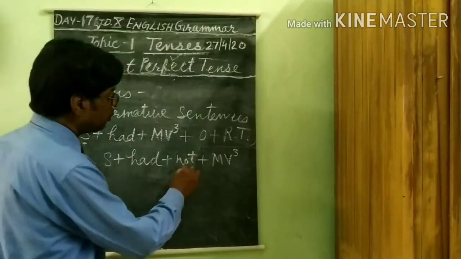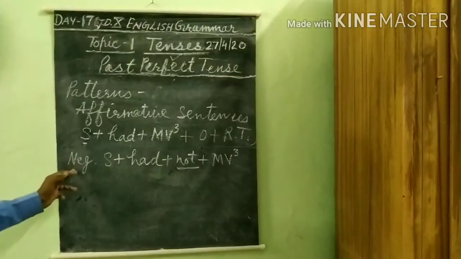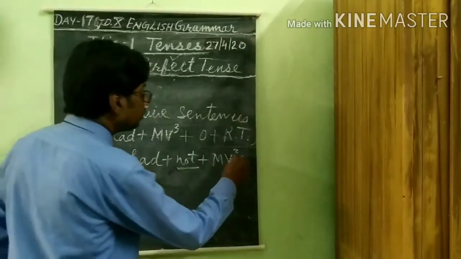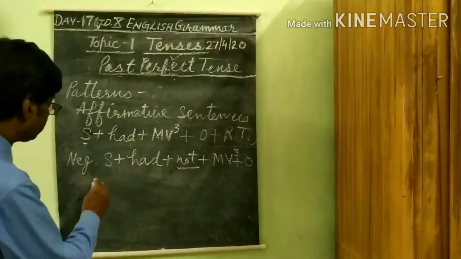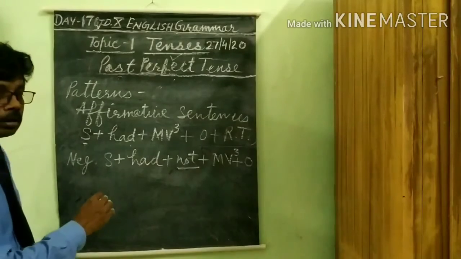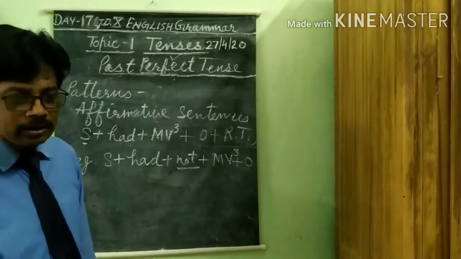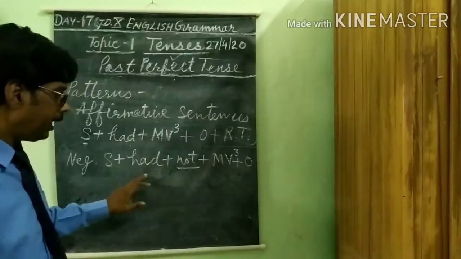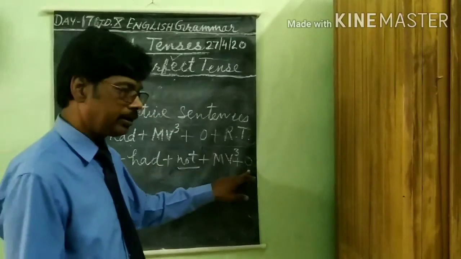Subject, had plus not. To change into negative sentence, not will be used. Then MV3, object and so on. Like, Keshav had not received my letter. Keshav is the subject, had not received my letter.